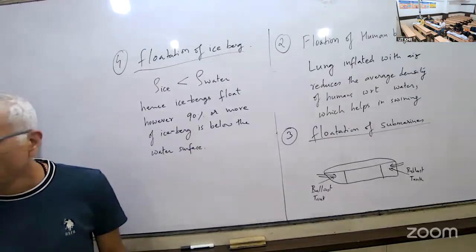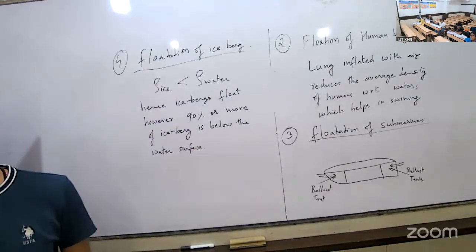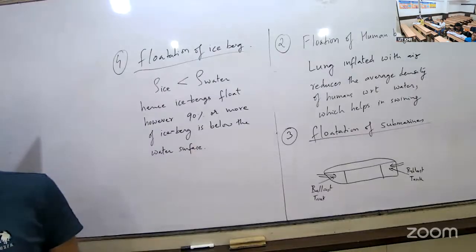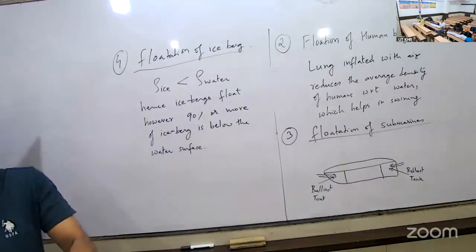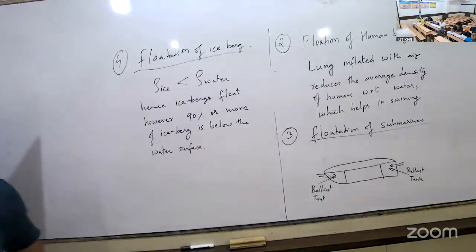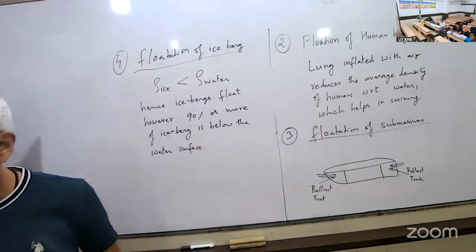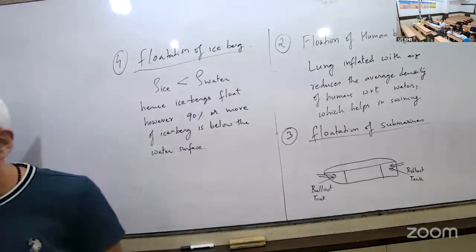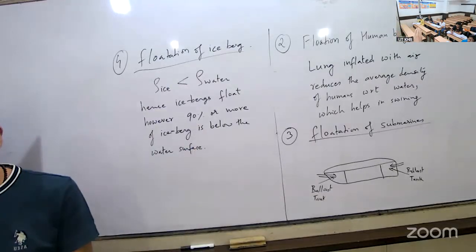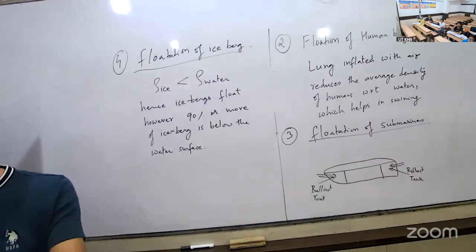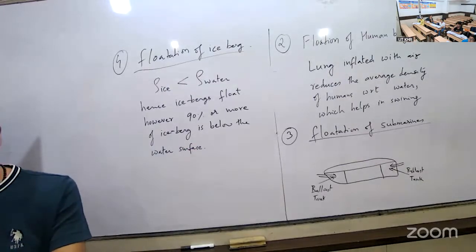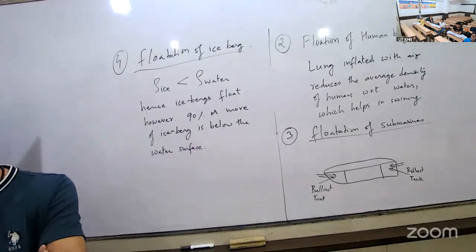Okay? So why 90%? Because there is only slight difference in density. If it was equal, then the ice would be fully below, but it's not equal. It is less. So a little bit is above. Now a question: what happens when the ice melts? Will the sea level rise? Yes. No. Let's say you have a glass of water. Do this experiment today. Put an ice cube and check whether the water level rises or not.